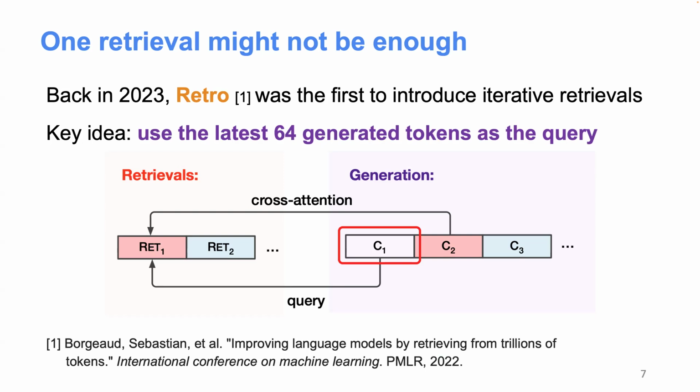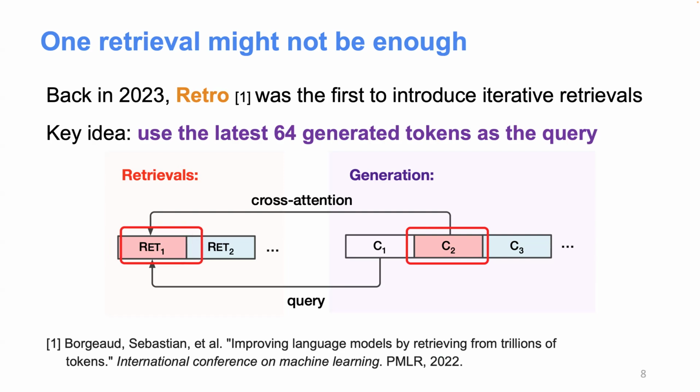Here, during the generation process, let's say generating the first 64 tokens, I'll use these latest 64 tokens as a query to retrieve some content. So let's say we use C1 as the query and retrieve the content R1. After that, when generating the second chunk, I'm going to use the retrieved content from the first chunk. So we're going to do this cross attention between C2 and R1. And R1 here is essentially encoded by a shallow encoder model into a KV cache. And we do this so on and so forth.